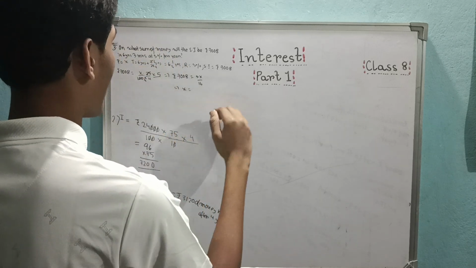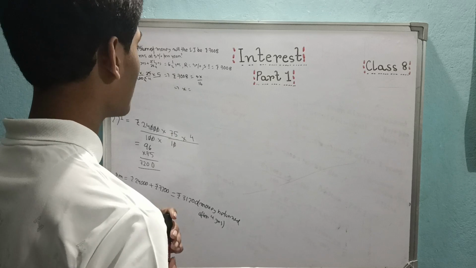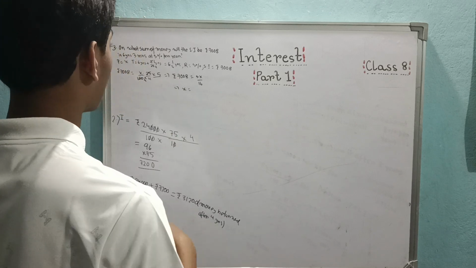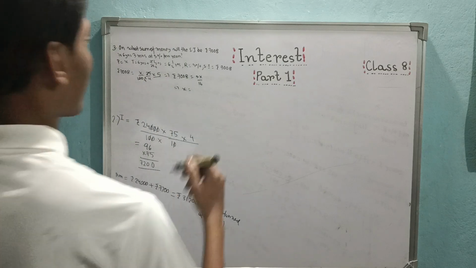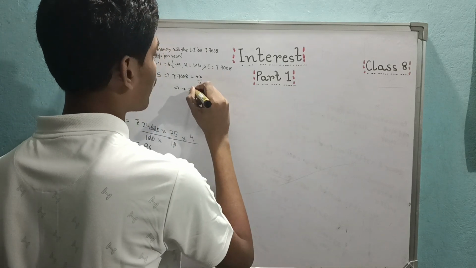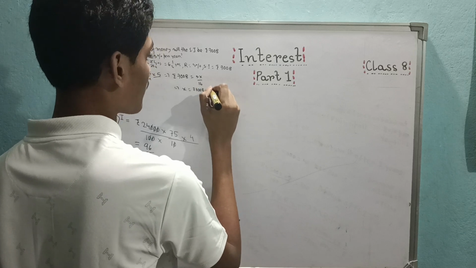P into R into T, 25 by 4. Yeah, it's actually correct and nothing is wrong here. So x will be 7008 multiplied by 16 by 5.